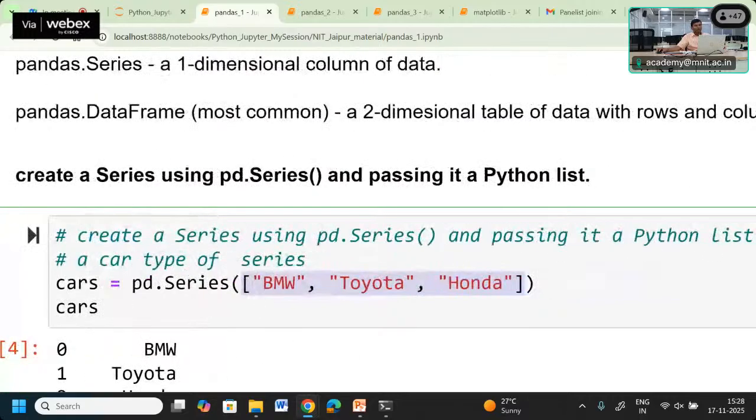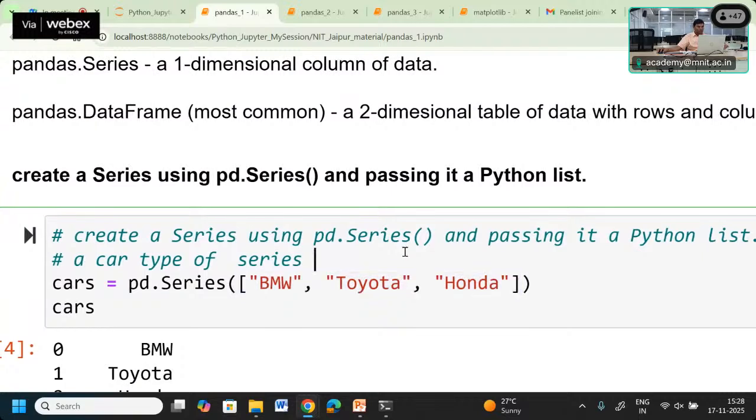Okay, so we are creating a series where we are passing the data as a Python list. Then we get the pd.Series. pd is the pandas package, and within that we use the Series function. This pd.Series will give us a Series data type in the representation of the pandas library. So we get a pandas Series, and that series comes as cars.